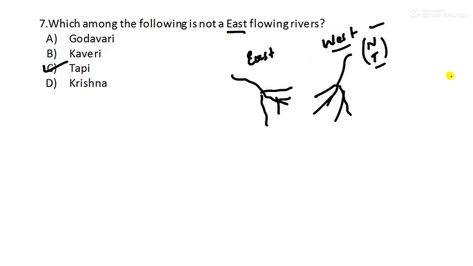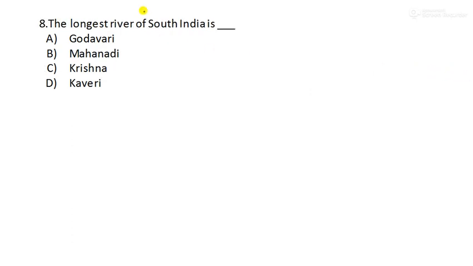Okay. Next, question number 8. The longest river of South India is dash. Okay, so the longest river of North India, meaning the whole of India, is Ganga. What about South India? Yes, it is Godavari. Okay, remember this. If you can't remember the name, you just look at the first three letters, God. Okay, God is what? Great. So here in South India, the longest river is great, which is Godavari. You can remember like this. So option number A is the right answer for question number 8.